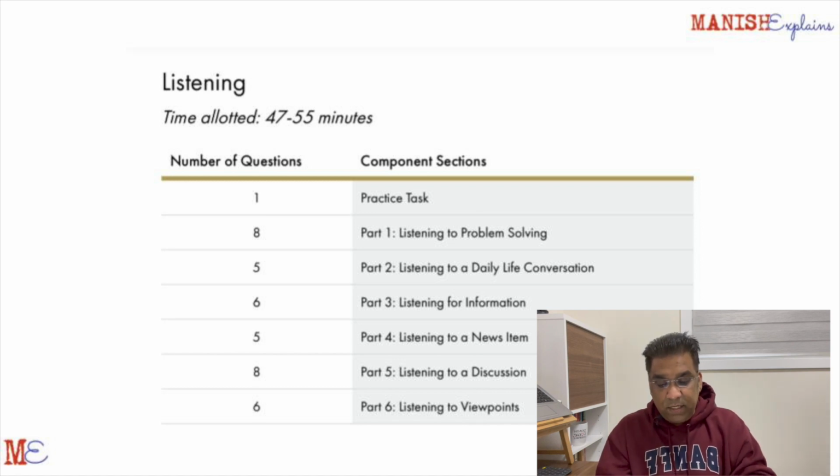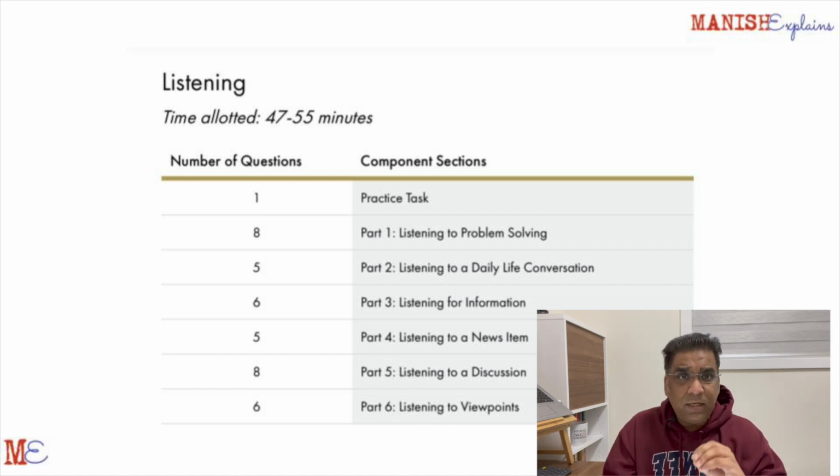Similarly, you will see here each part has this many questions. That's the basic format, 47 to 55 minutes of time. Understand this, each question will have a particular time limit. You will have to answer it within that time limit. If you don't answer, obviously you will go to the next question and you lose that chance to score. But if you did respond early, you can always skip to the next section. You can just click next.